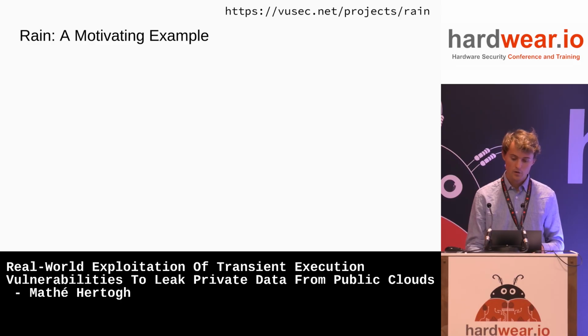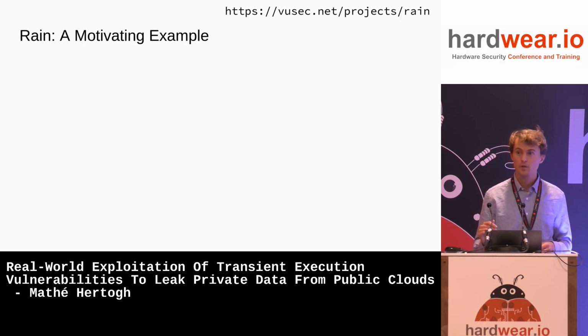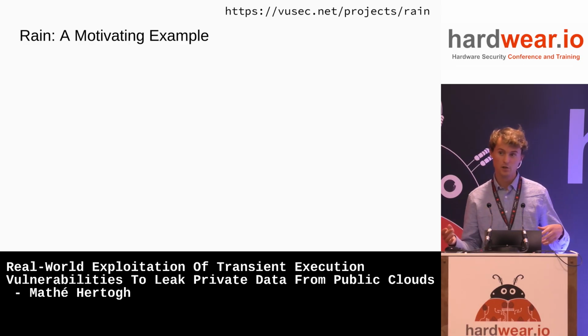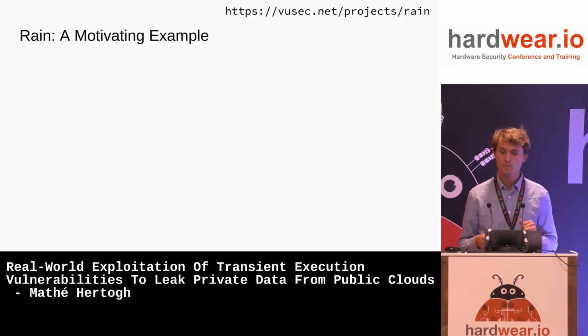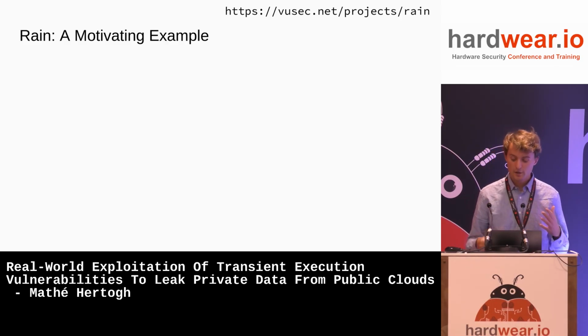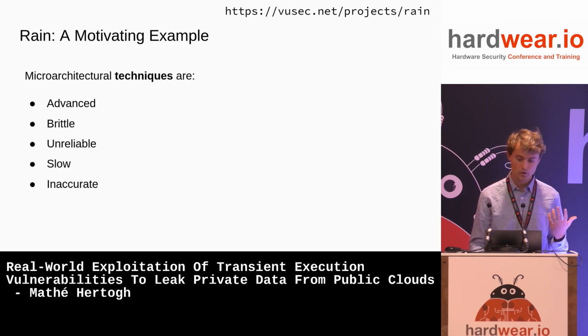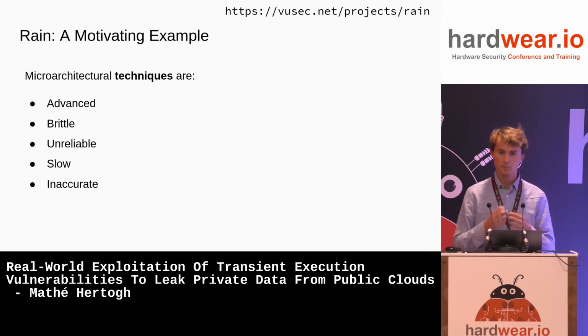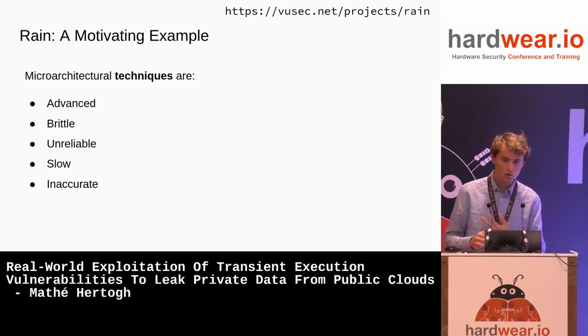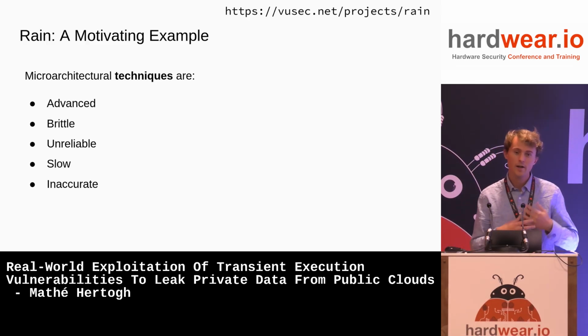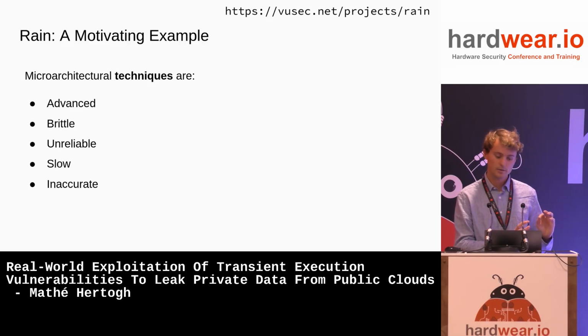Okay. So now I want to conclude. I would say the RAIN project, I see it as a motivating example, hopefully, for the research field of microarchitectural security. I think the attack techniques that we use, for example, side channel attacks and speculative execution, I agree that they are advanced, they are brittle, they're unreliable, they're slow, they're inaccurate. So I agree with the fact that they are quite bad.